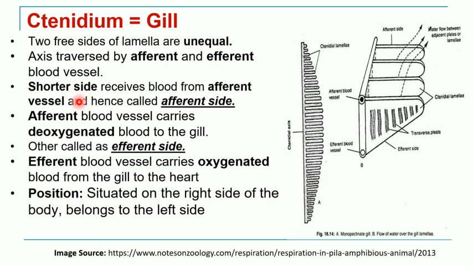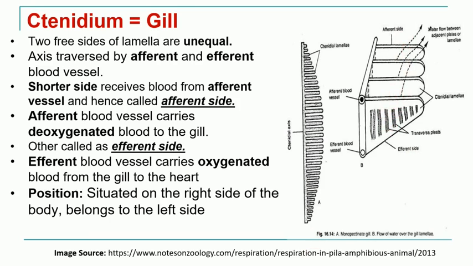So if we see the structure of this ctenidium or gill in more detail, first of all, it is multilamellated. So there are many lamellae. And if we see the structure of a single lamella, you can see this lamella enlarged here in this image. These lamellae are triangular in shape, and each lamella has two surfaces, one on this side and one on the other side.